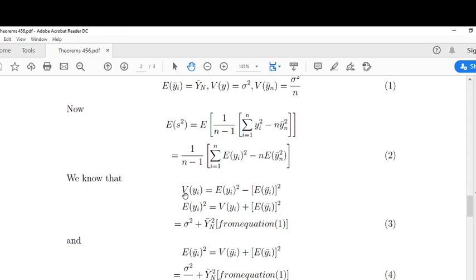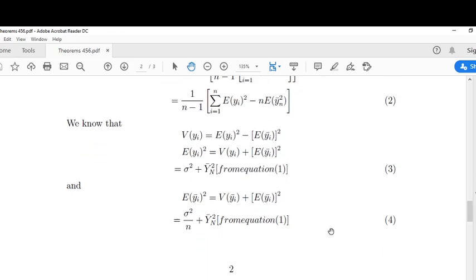We know that variance of y is equal to expectation of y_i square minus expectation of y whole square. From this, expectation of y_i square is equal to variance plus expectation of y square. This is equal to sigma square, since variance of y is sigma square, plus expectation of y is capital Ȳ_N, and the square remains here. This is equation 1.